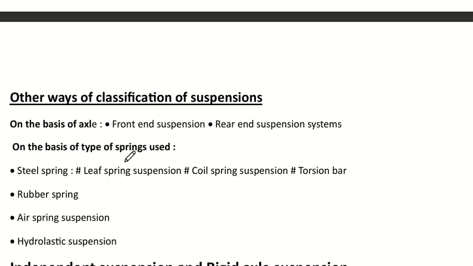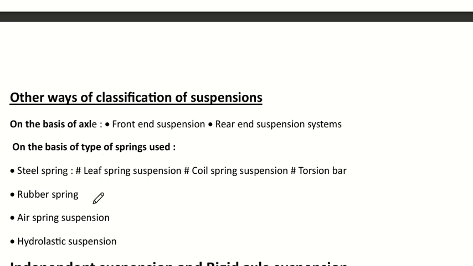These are other ways of classifying suspension. On the basis of axle, there is front end and rear end suspension. The front end and the rear end suspension will be different because it depends on what type of wheel drive it is. It could be front wheel drive or rear wheel drive. We have the differential, engine power, engine motor, so the type of suspension that should be used in the back varies. It basically varies on the function or type of vehicle and the load distribution. So on the basis of axle, front end suspension and rear end suspension are two different categories.